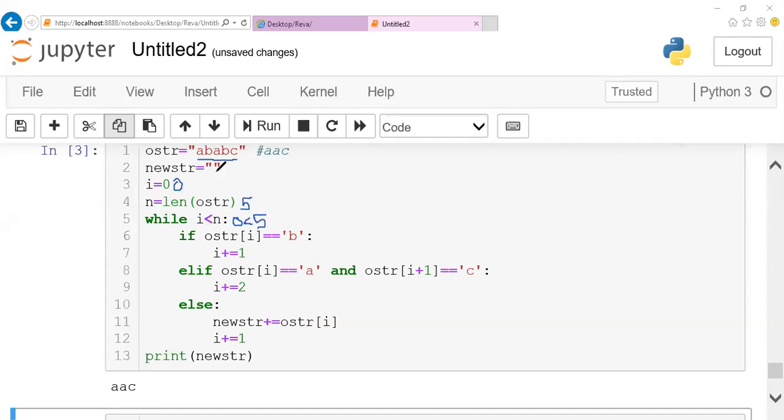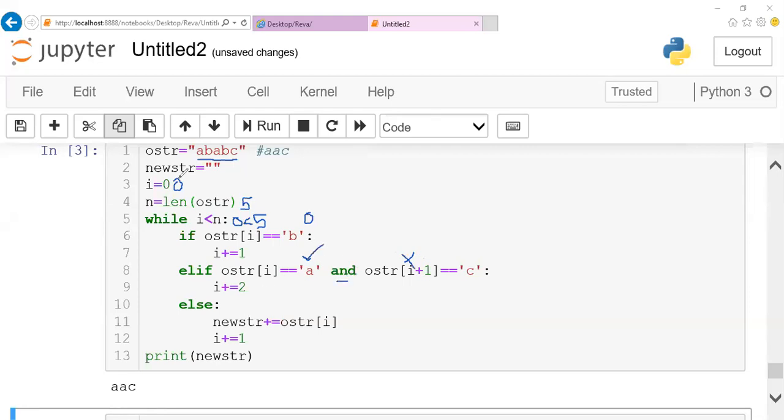Right now I take the 0th position character and check whether it equals B. No, it is not B, so it will not come here. Then I check the next character. Right now it is A, and yes, this condition is true. Then I check the i plus 1 position. Right now i is 0, so i plus 1 is position 1. Is it equal to C? No, this condition is false. There is an AND operator, so both conditions have to be true. This will not be satisfied.